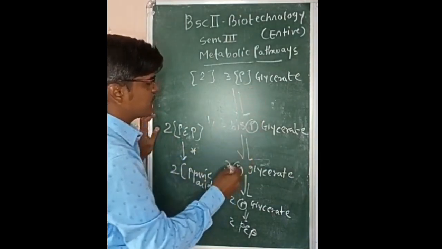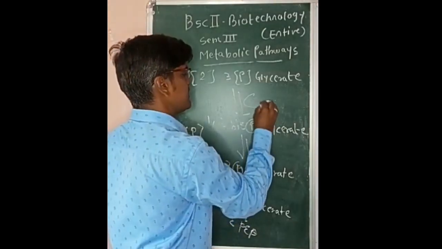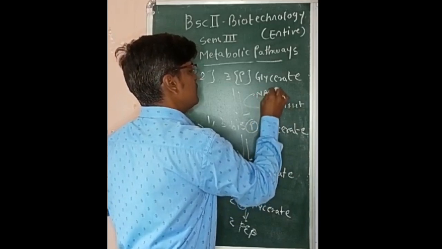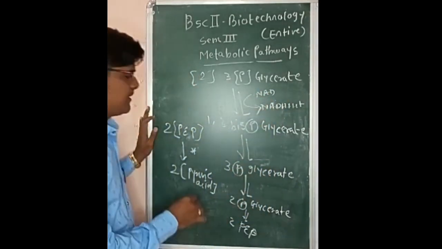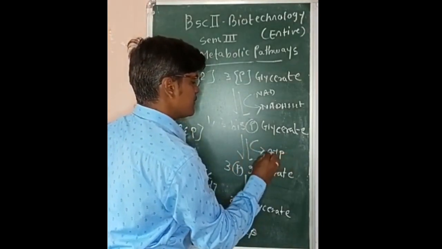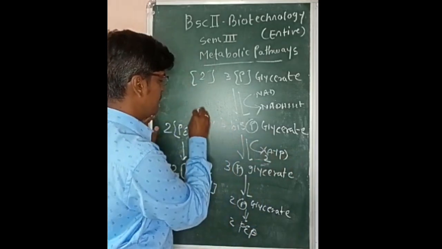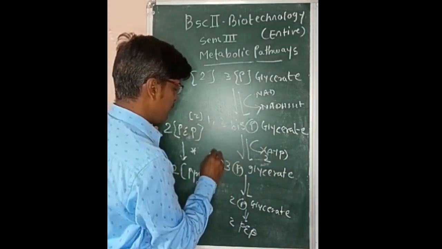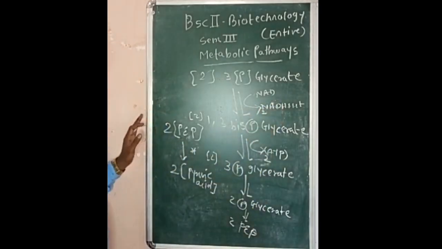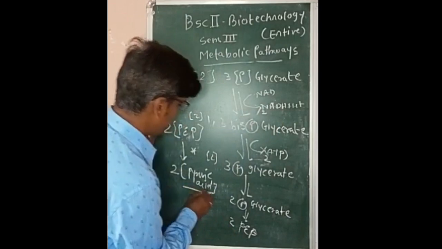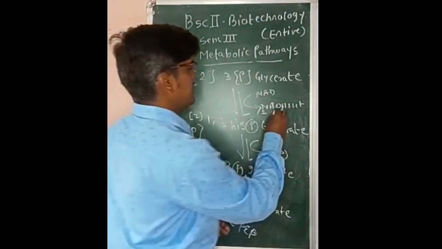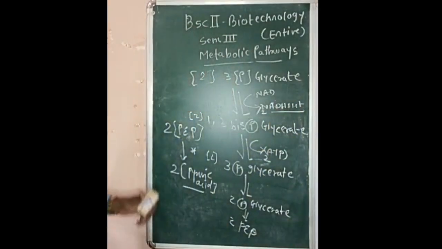Now glyceraldehyde 3-phosphate is converted to 1,3-bisphosphoglycerate. There is release of reducing power: NAD is converted to NADH plus H plus. During conversion of 1,3-bisphosphoglycerate to 3-phosphoglycerate, there is release of ATP. So this 2 ATP is taken into consideration because 2 molecules are involved during the reaction. There is also formation of 2 molecules of NADH plus H plus, and lastly 2 molecules of pyruvic acid are formed. So there is release of ATP, as per oxidative level phosphorylation.